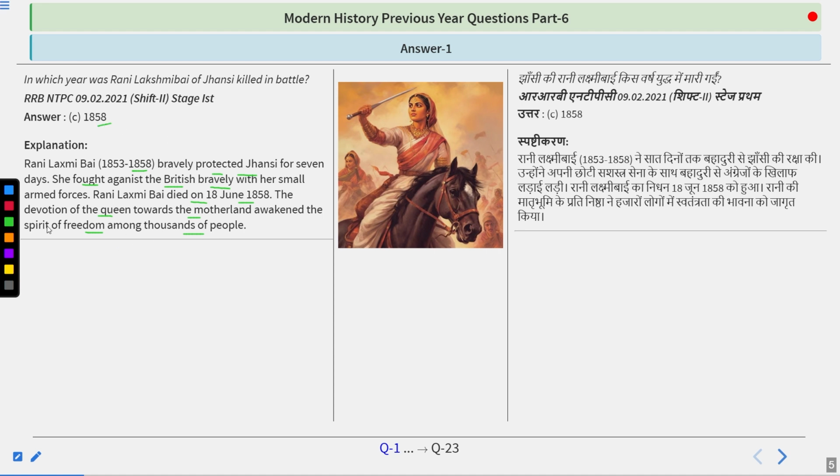So do remember that 1858 was the year in which she died while fighting against the Britishers. She fought while protecting Jhansi, and later Gwalior, and she died in the Battle of Bitur in 1858. So remember her name. Her real name was Manikarnika.